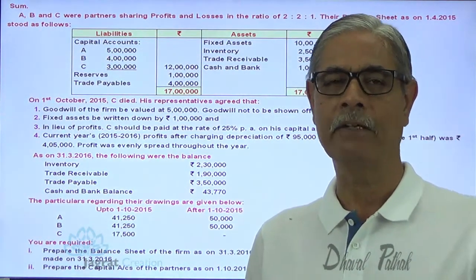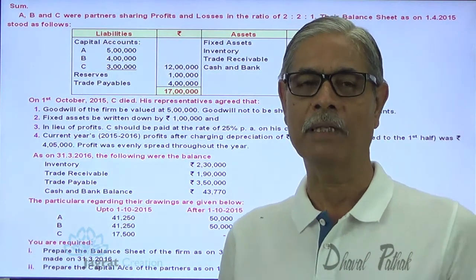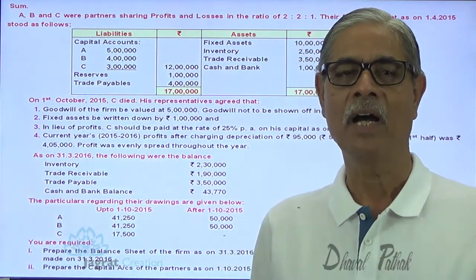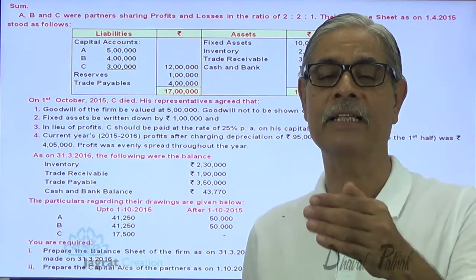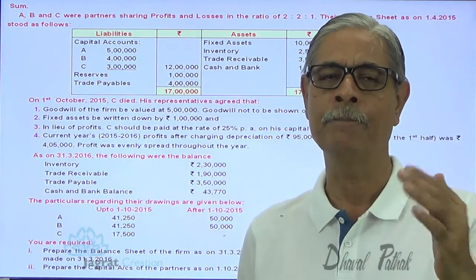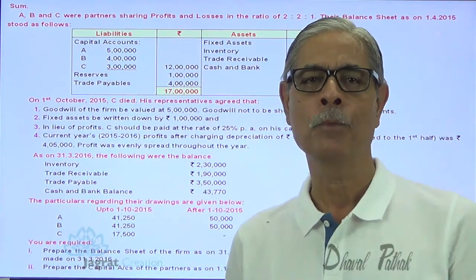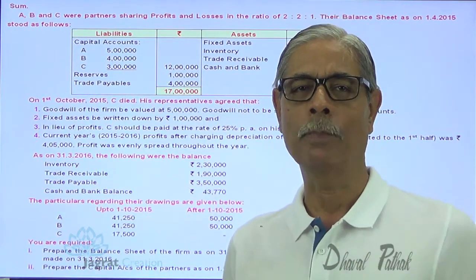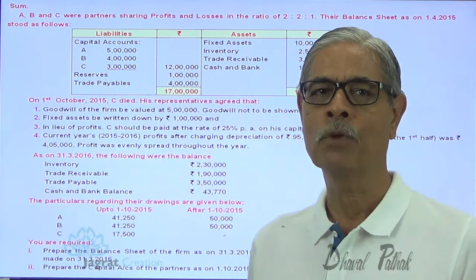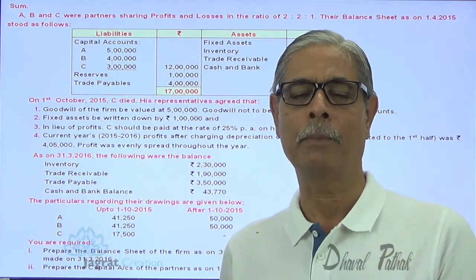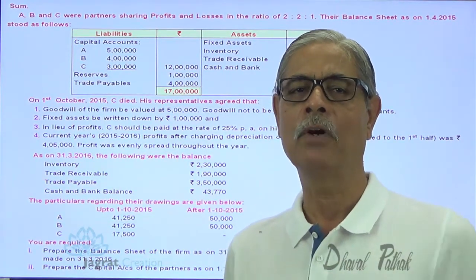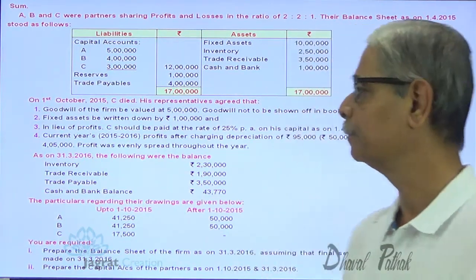Now, this is what is being questioned. I am required to prepare the balance sheet at the close of the year. I am required to distribute profit for the first 6 months between 3 partners A, B and C. And I am required to distribute profit for the last 6 months between A and B. And in light of that, I am required to prepare the capital account of A, B, C for the first 6 months, and the capital account of A and B for the last 6 months. Let me start.